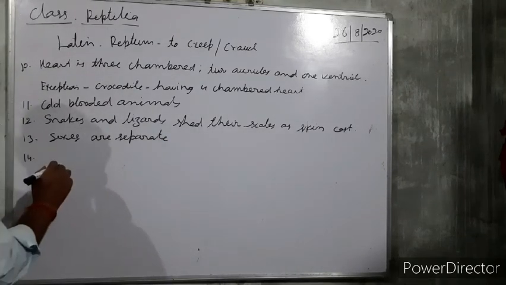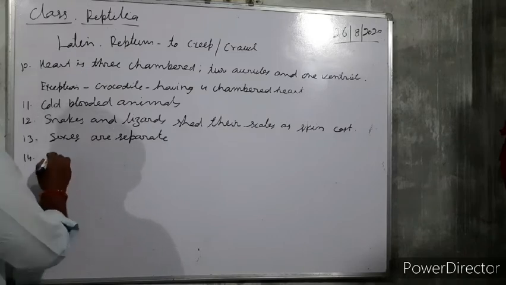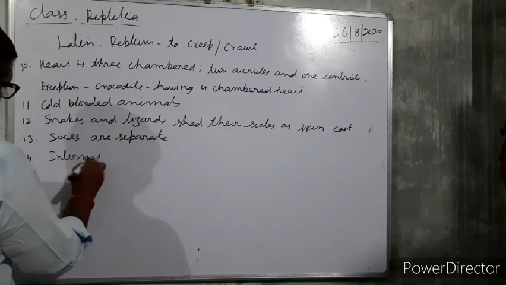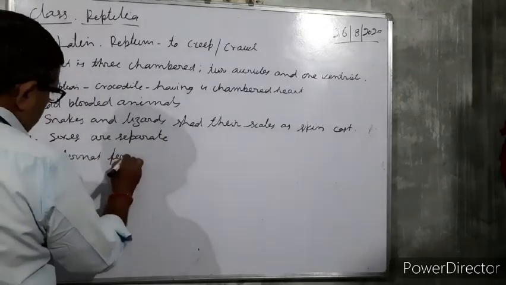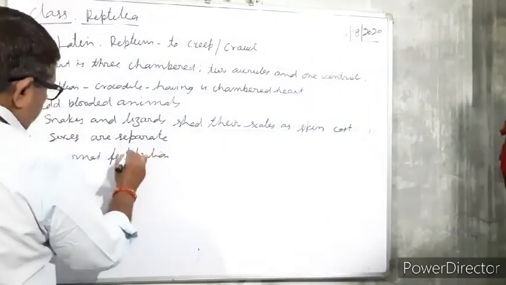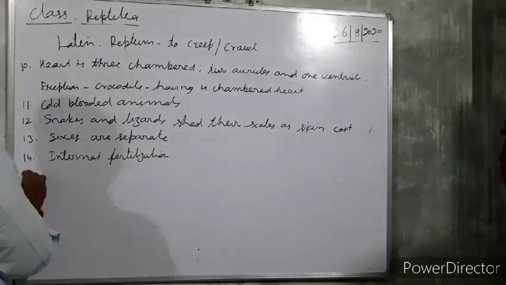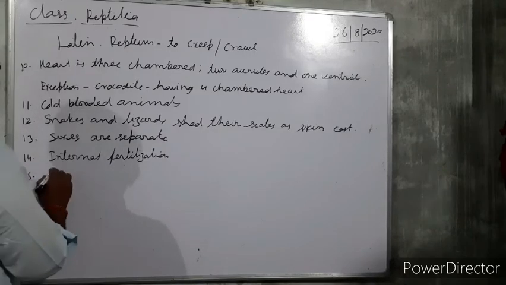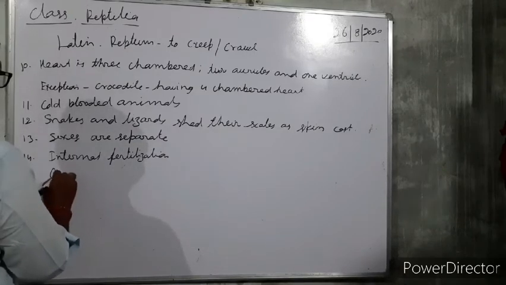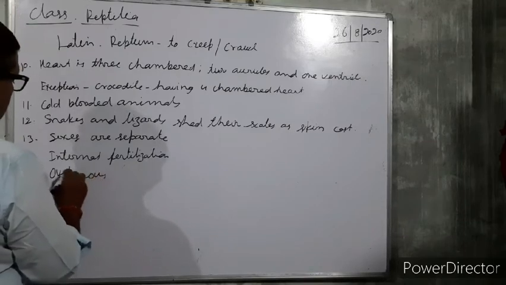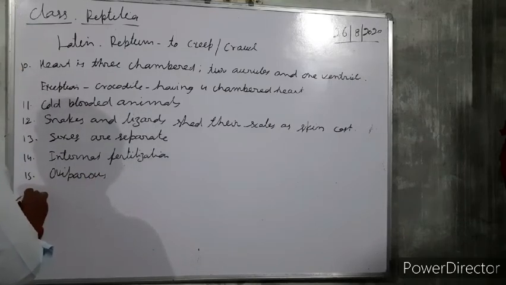And lastly, the fertilization is internal and they are oviparous.